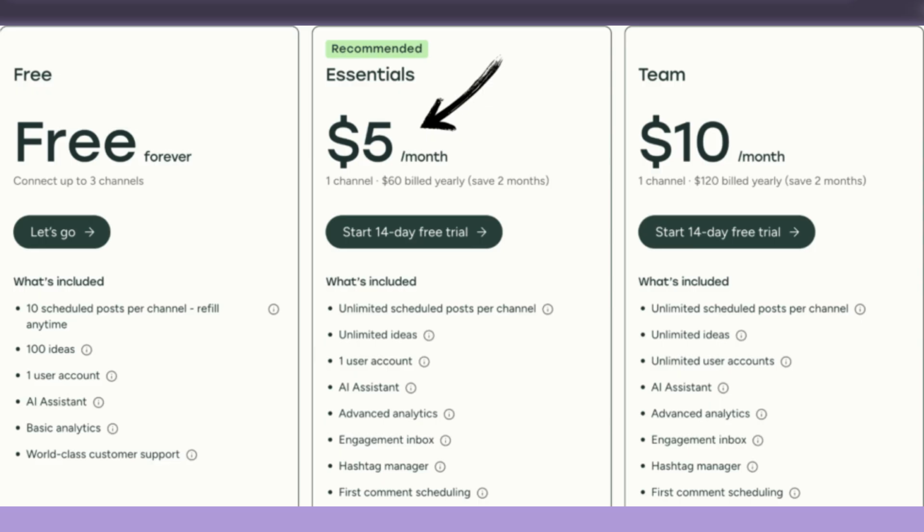It has 3 plans. Free, $0/month. Essentials, $5 per month per channel. Team, $10 per month per channel.